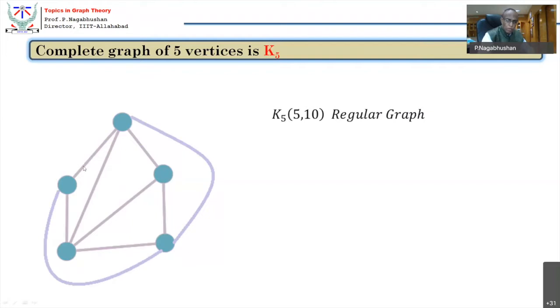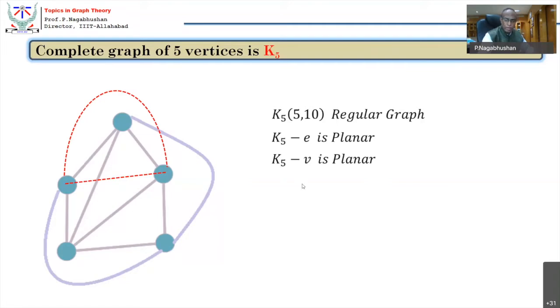Now you decide to remove this edge, or any one edge, then it becomes a planar graph. So if you remove one edge, any edge for that matter, K5 minus e becomes planar. In other words, 5 vertices, 9 edges is planar. 5 vertices, 10 edges is non-planar. If you remove any one vertex, it definitely becomes a 4 vertex graph. Therefore, it is planar. Remove any edge, it is planar. Remove any vertex, it is planar.